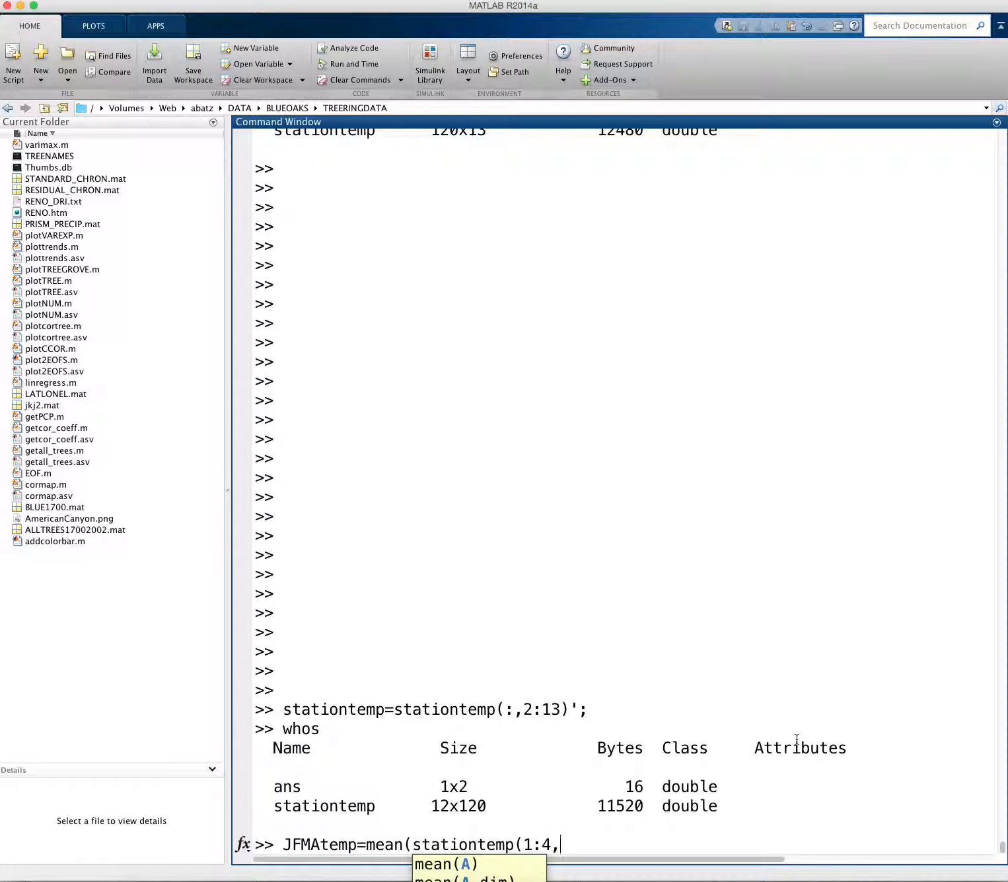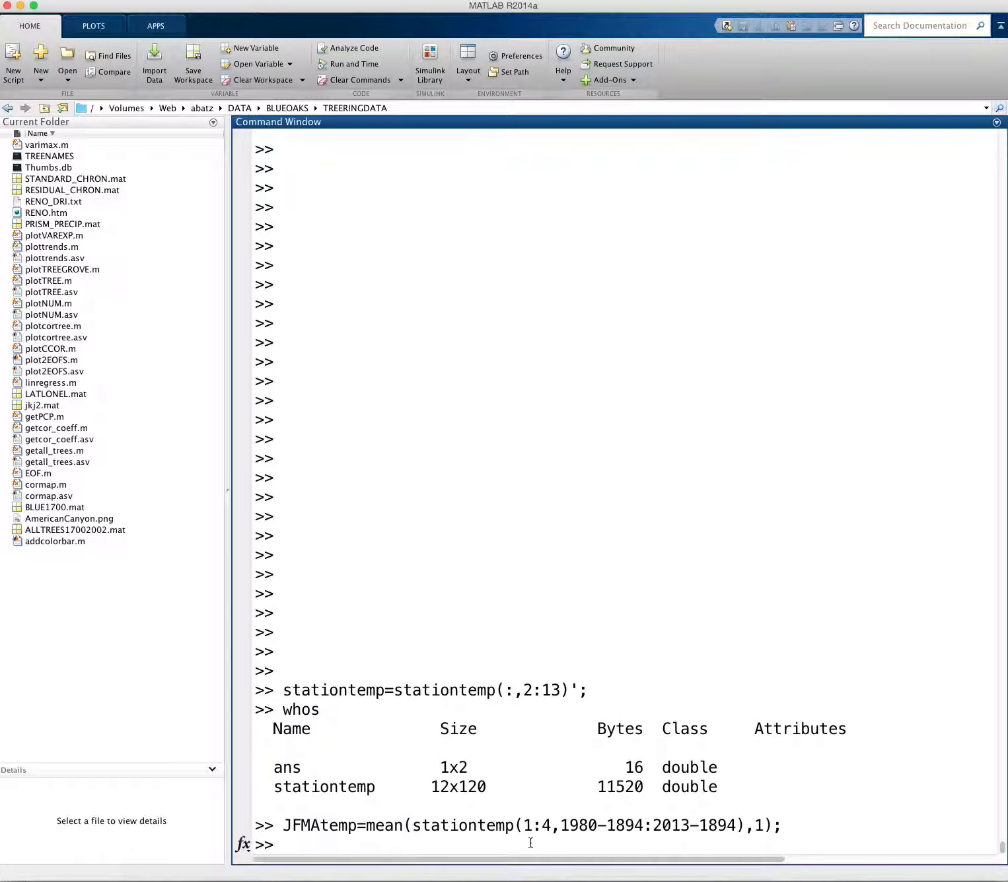And then what I'll do is I will take only the years of 1980 to 2013. Now, the first year of data is 1895, and so I'm going to subtract 1980 minus 1894, which would result in the right index of years to extract from. So 1980 to 2013. Okay, and then I'm going to average over the first dimension since that's months. Okay, so that's going to give me the right sort of data to use.